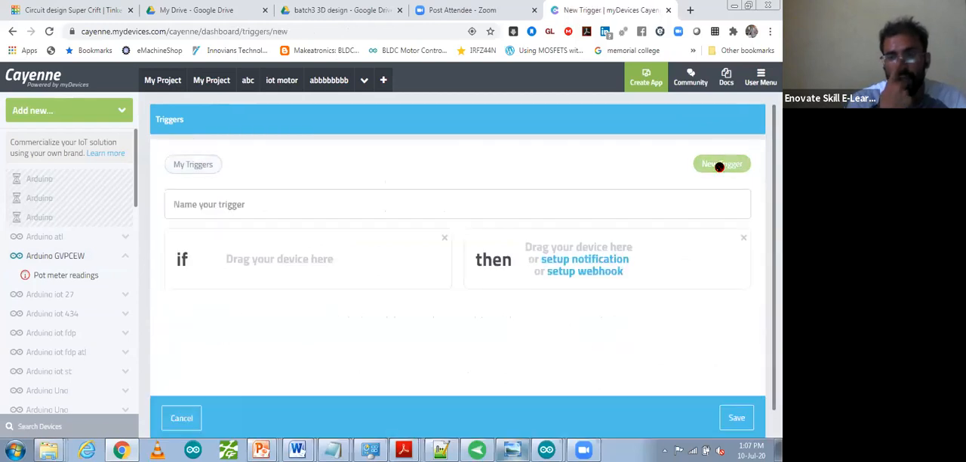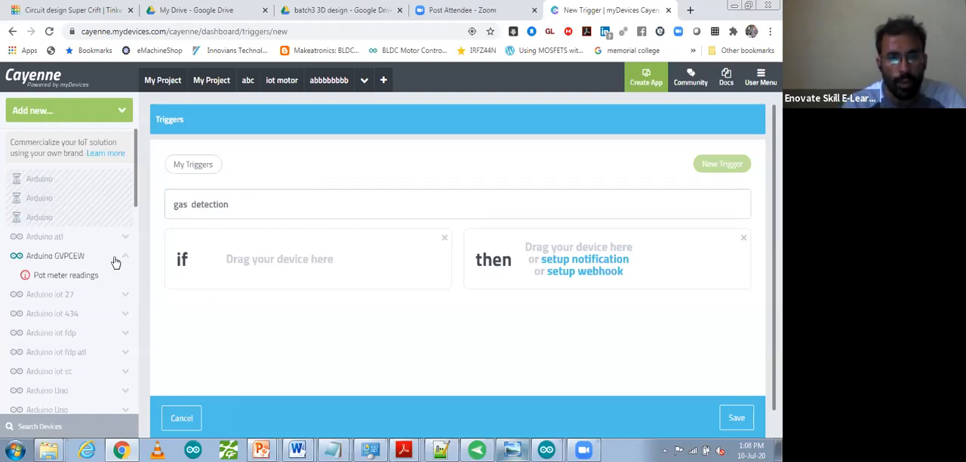New trigger. So in this trigger, you have to name your trigger. So, port alert or gas leakage. Gas leakage. So let me correct it. Just simply write gas detection. Okay, gas detection, I'm going to do it.